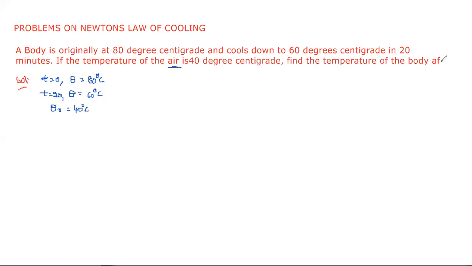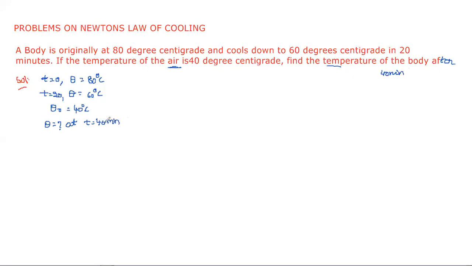Find the temperature of the body after 40 minutes. After 40 minutes, we need to calculate the temperature of the body, theta, at time t is equal to 40 minutes.